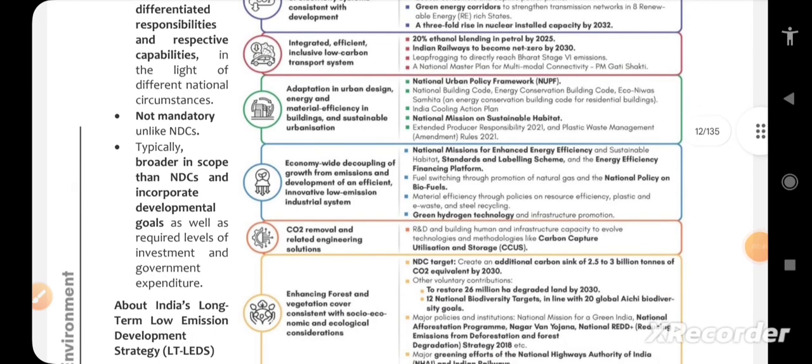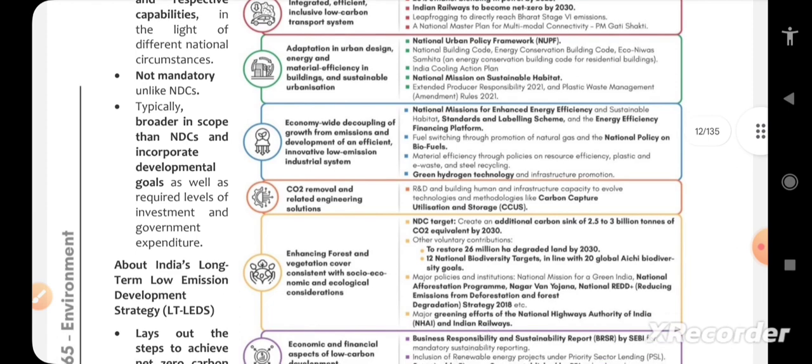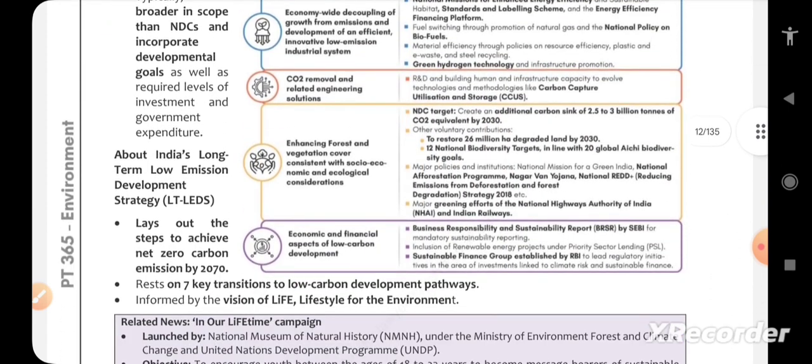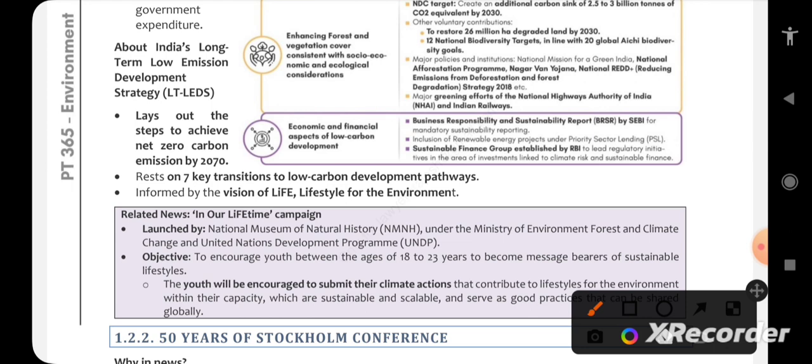So moving forward, it is not mandatory. These LT-LEDS are not mandatory, unlike NDCs. NDCs are very mandatory, but this long-term low emission development strategy is not mandatory. About India's long-term low emission development strategy, lay out the steps to achieve net zero carbon emission by 2070. This topic was also in the news actually during the COP27 issue, because other countries were asked to give the net zero by 2050, but India actually told, to give the net zero by 2070. The reasons are many actually, especially when it comes to Indian development, Indian economy, and the whole economy is based on rural matters of India.